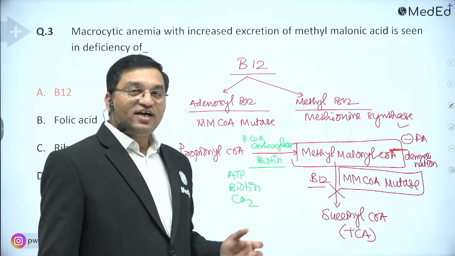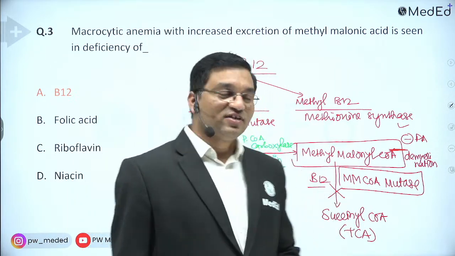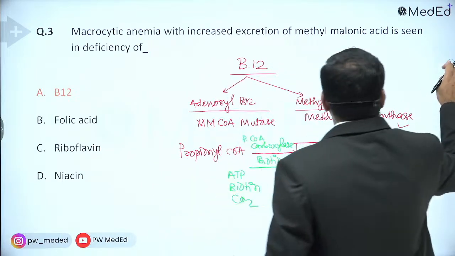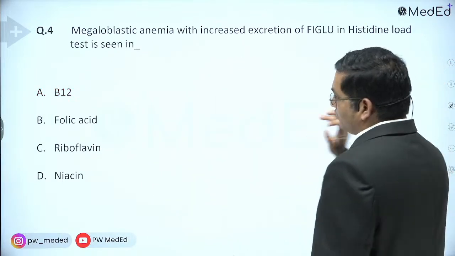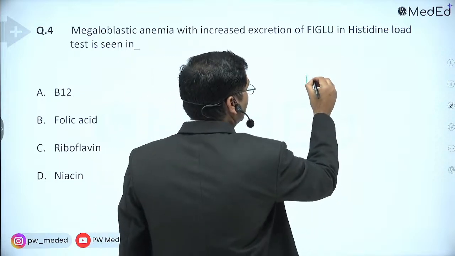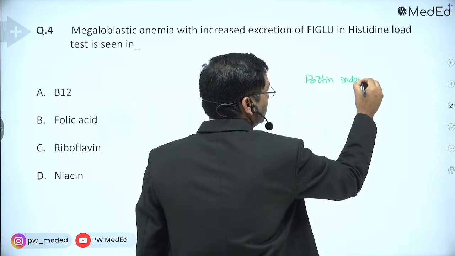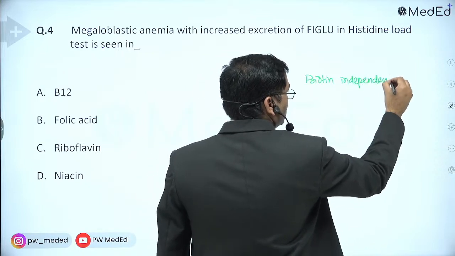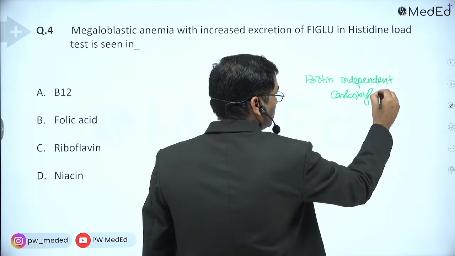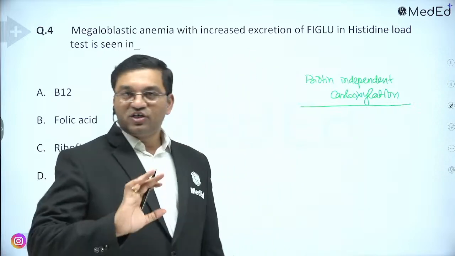So biotin, and there are also biotin independent reactions that are also important. What are the biotin independent reactions? See this MCQ, and we will discuss the biotin independent carboxylation reactions first. Biotin is not required.